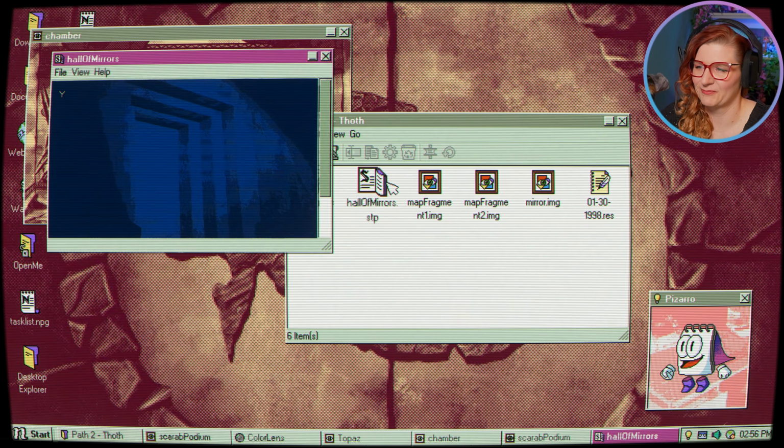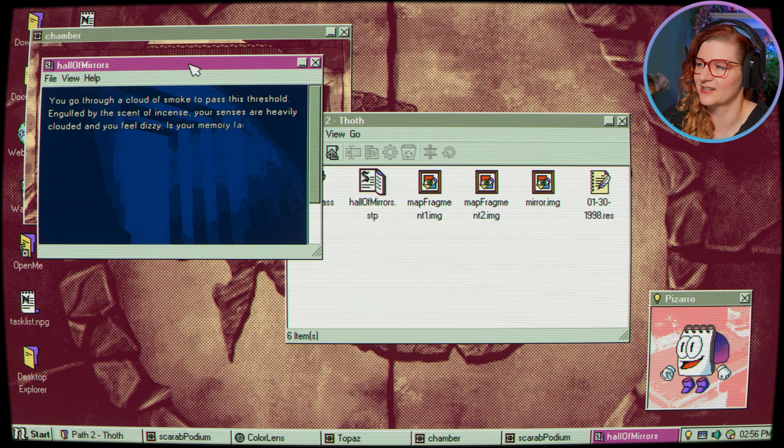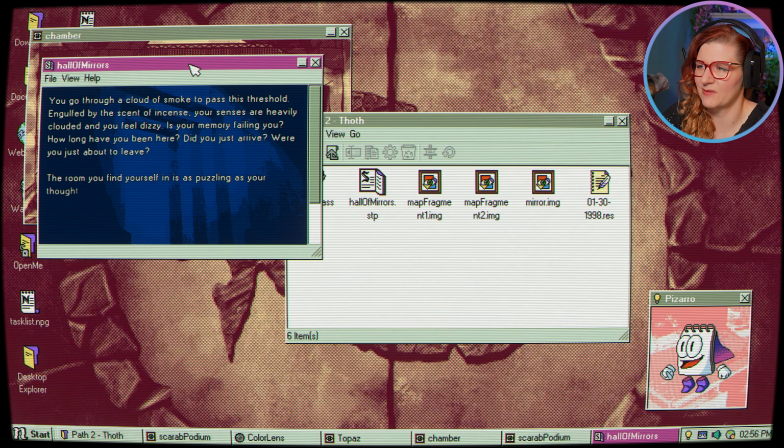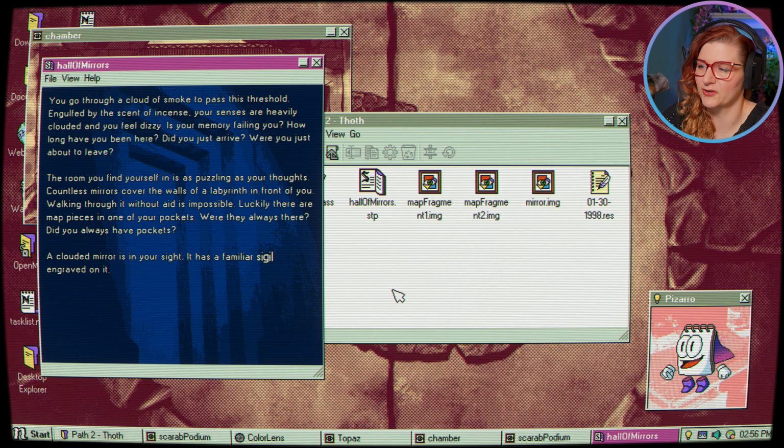Okay. Hall of Mirrors. You go through a cloud of smoke to pass this threshold, engulfed by the scent of incense. Your senses are heavily clouded and you feel dizzy. Is your memory failing you? How long have you been here? Did you just arrive? Were you just about to leave? The room you find yourself in is as puzzling as your thoughts. Countless mirrors cover the walls of the labyrinth in front of you. Walking through it without aid is impossible. Luckily, there are map pieces in one of your pockets. Were they always there? Did you always have pockets? Always magical pockets when you go on an adventure. A clouded mirror is in your sight. It has a familiar sigil engraved on it.